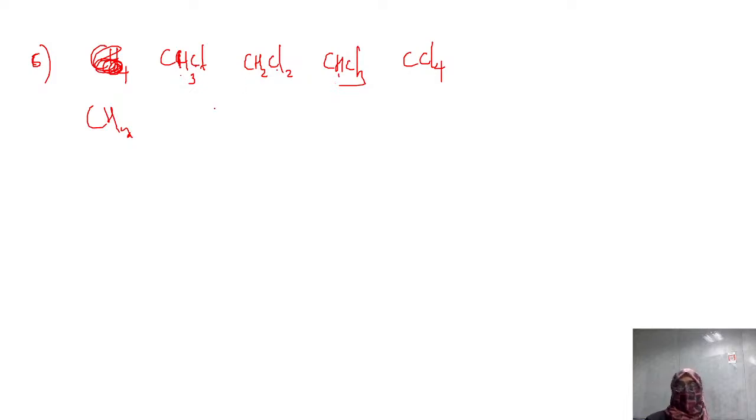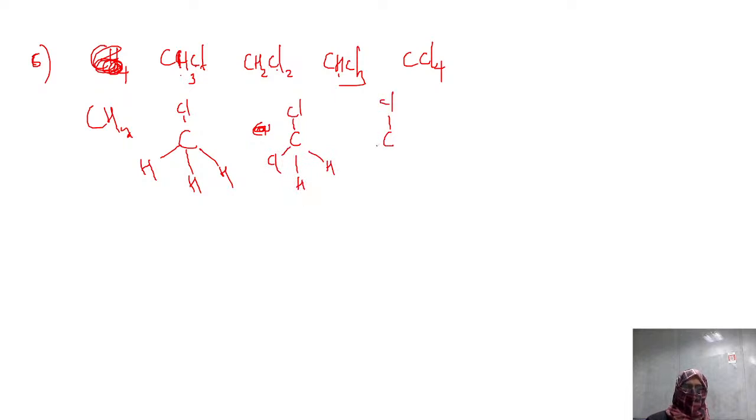You can see electronegative elements are increasing. If you can't predict, let me just write. All have the same shape, tetrahedral only. But definitely they'll have some less or more dipole moment.